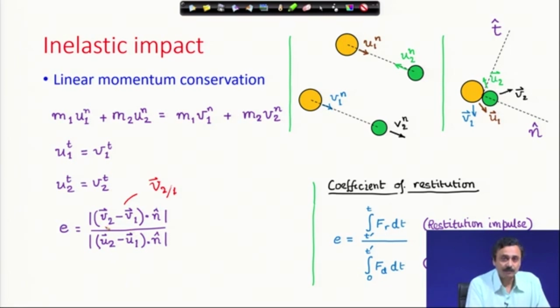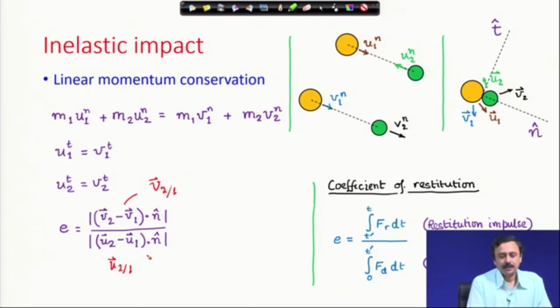So, this is the outgoing velocity: V2 is the outgoing velocity of particle 2 minus V1, the outgoing velocity of particle 1. In the denominator sits u2 minus u1, which is u2 relative to 1, this vector dot n cap, and the mod value is taken.